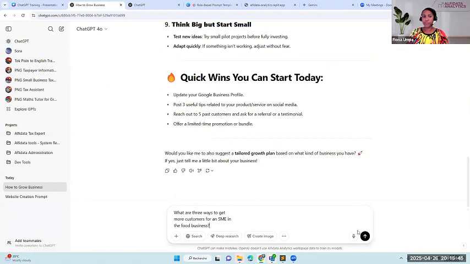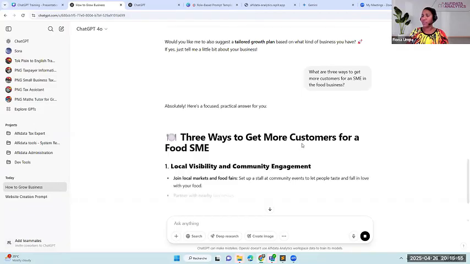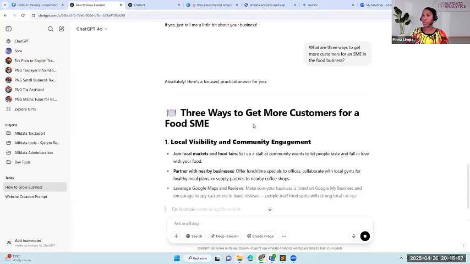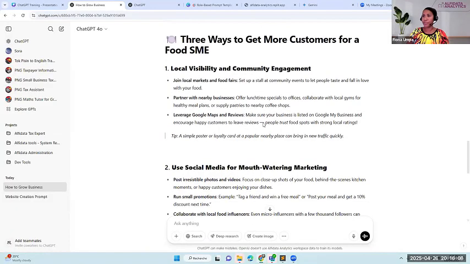Let's see. If I can reduce this one. So if I now send this prompt away, this prompt is more specific and clear. Now it gets straight to the point. These are 3 ways to get more customers for a food SME. So now it's going to be specific to the food business.